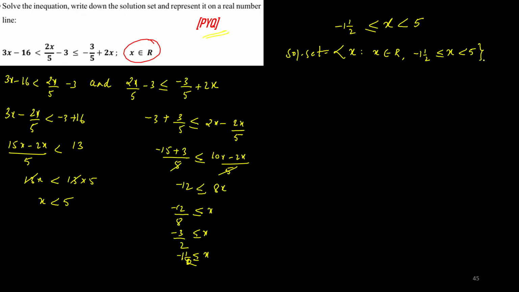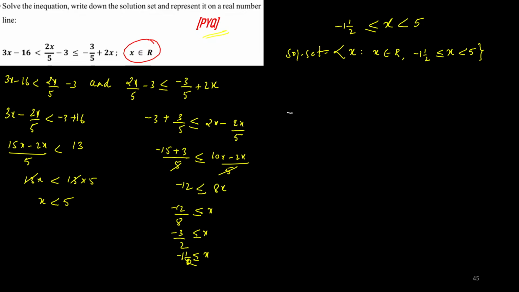As I told you earlier, the flower bracket, suppose if you write it as a round bracket or a square bracket, no marks will be given. Make sure that it is written in the flower bracket only. Solve the equation, write down the solution set and represent it on the real number line. Now we are supposed to represent it on the real number line.